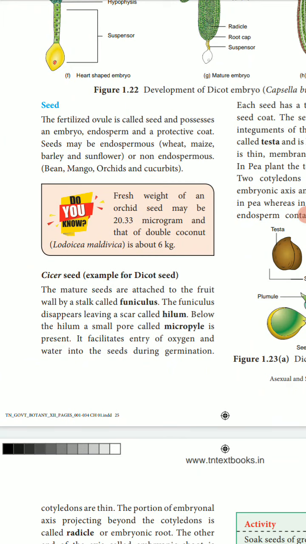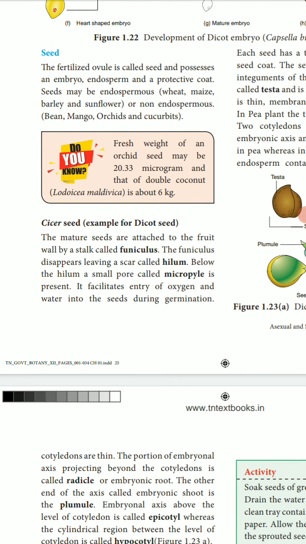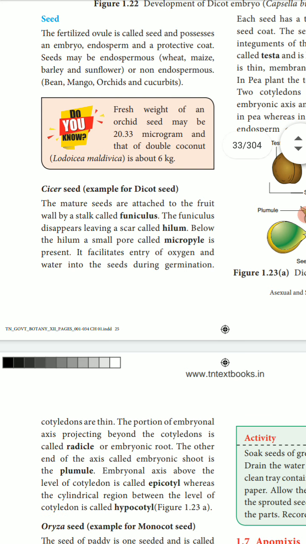Okay, seed. The fertilized ovule is called a seed. See the endosperm, the protective coat. The seed may be endospermic, like wheat, maize, barley and sunflower. Non-endospermic means bean, mango, orchids and cucurbits.